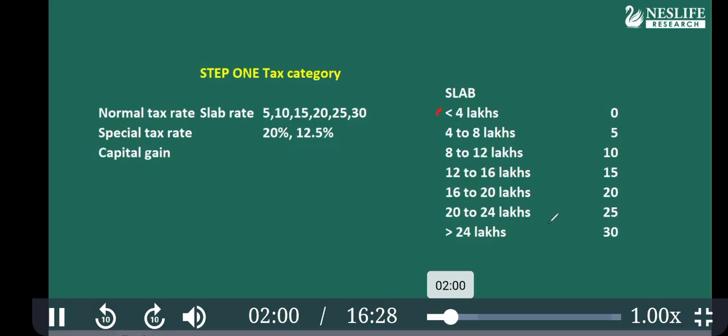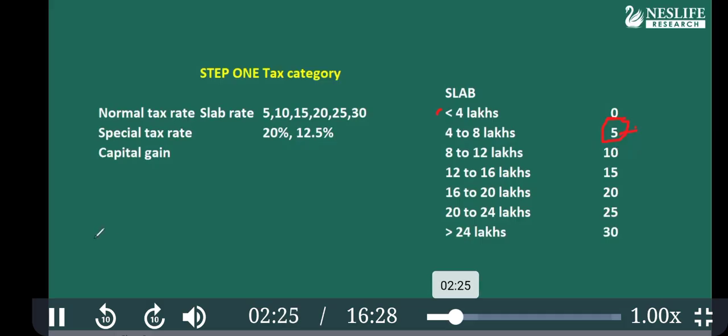It means if anyone has a 10 lakh income, what will happen? The first 4 lakh will be tax free. The next 4 lakhs will be taxed at 5%. That means 20,000 for 4 to 8 lakhs. And the remaining 2 lakhs will be taxed at 10%. That means 20,000 and 20,000, 40,000 will be his tax if someone has a 10 lakh income.